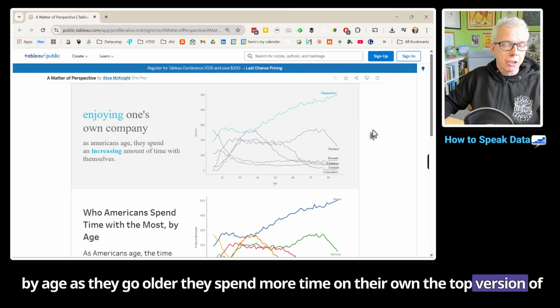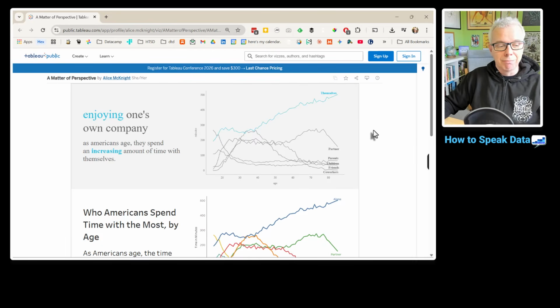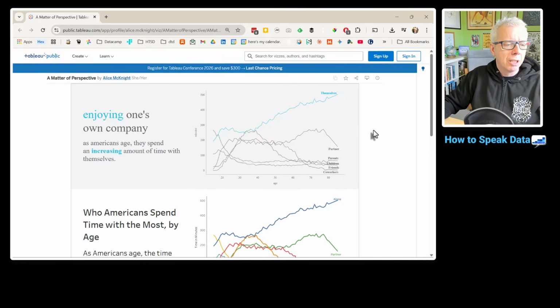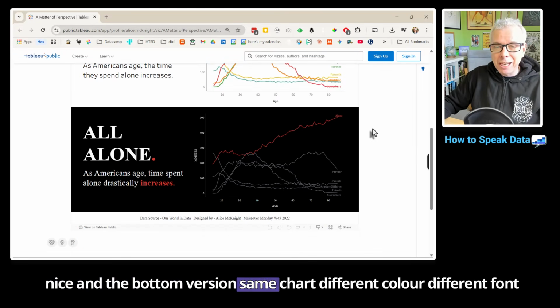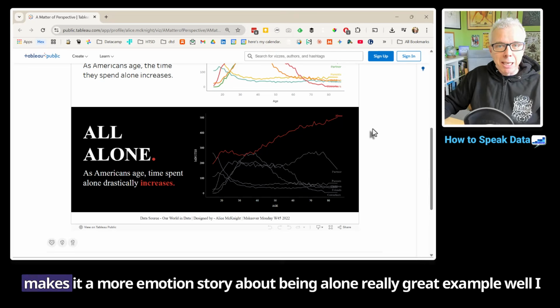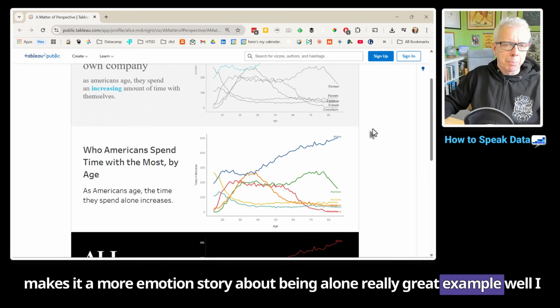The top version of the same data shows a positive spin on that. They spend time with themselves. That's nice. And the bottom version, same chart, different color, different font, different title, makes it a more emotional story about being alone. Really great example.